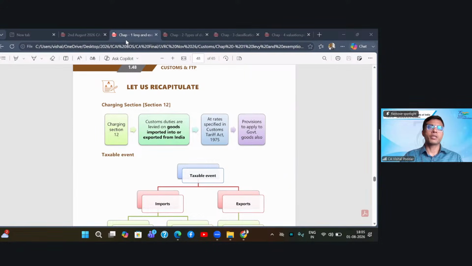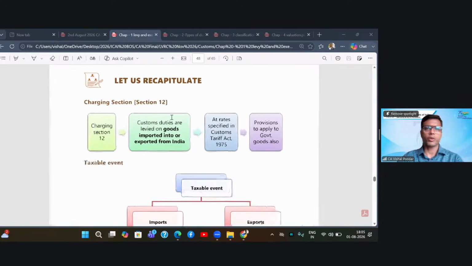It does not cover services, because only what can physically come into India and physically go out of India is part of customs law. Fourthly, what is interesting to note is that it is a law which not only collects the customs duty but also collects other local taxes and duties. So it operates as a single window system. These are some very special and unique features of the customs law, which make it stand out as compared to other taxation laws.